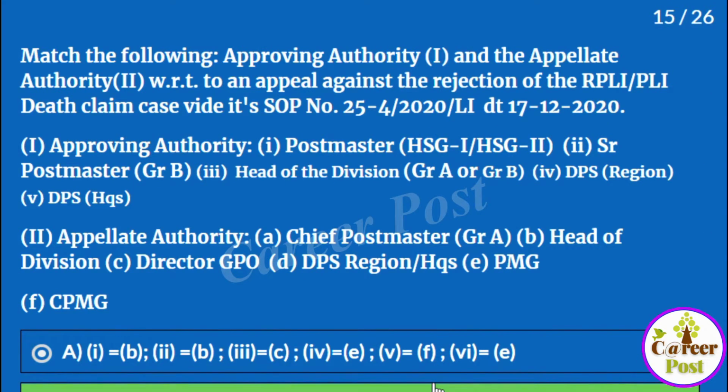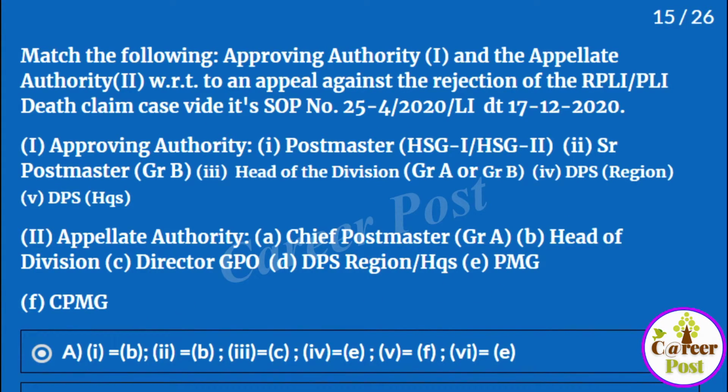Match the following: 1. approving authority and 2. appellate authority. Here there are 2 columns given. Here it is approving authority and here 2 is appellate authority. You have to match this one with this one. Here 1, 2, 3, 4 are given, and in the appellate authority column A, B, C, E, F were given. You have to match them.